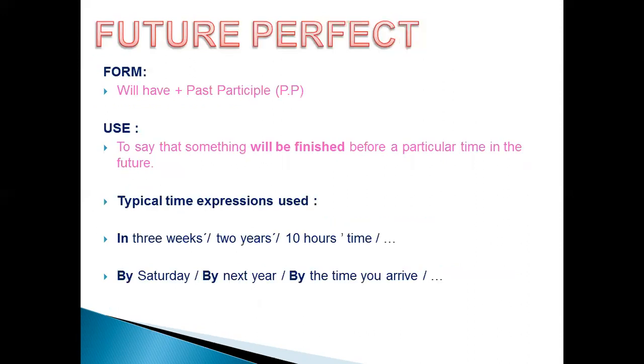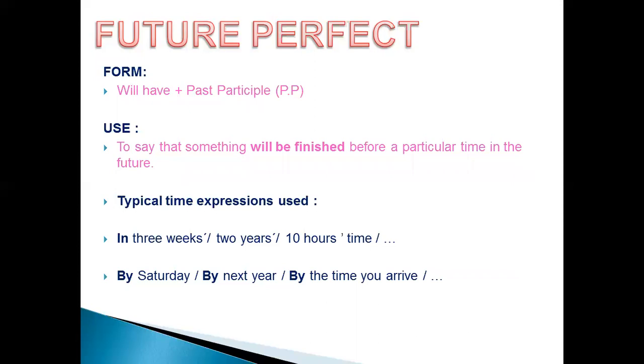The second one is called the future perfect. What is the form of the future perfect? Will have plus pp. What's pp? Past participle. We use the future perfect, by the way, to talk about events or actions that will be completed or finished at a certain or particular time in the future. How come, please? We don't understand.